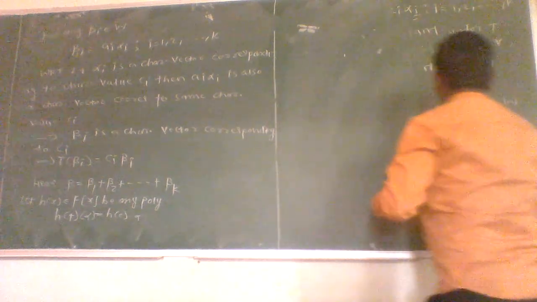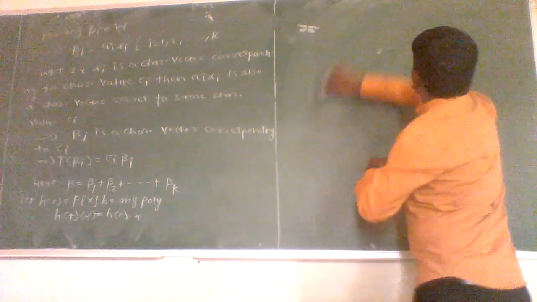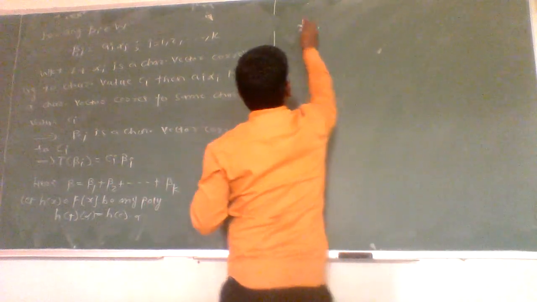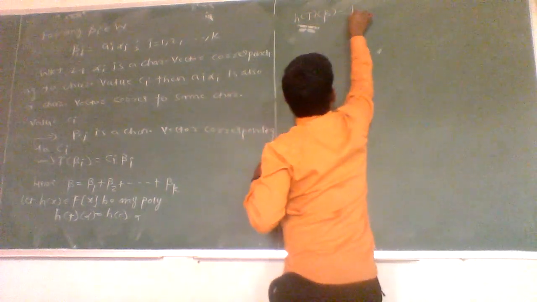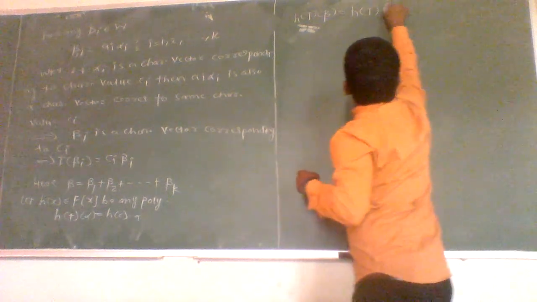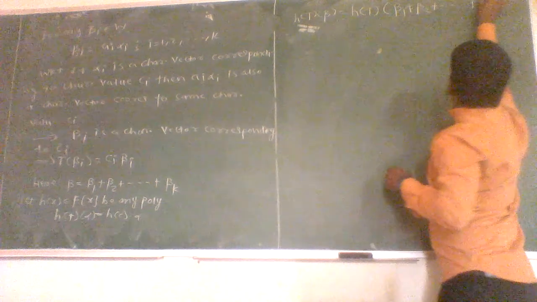Now operate this h of T on your beta, that is beta 1 plus beta 2 up to beta k. Therefore, h of T of beta is h of T of (beta 1 plus beta 2 plus, and so on, beta k).